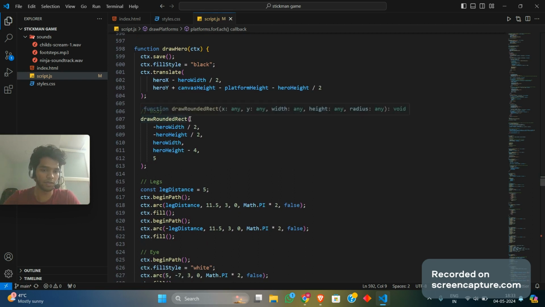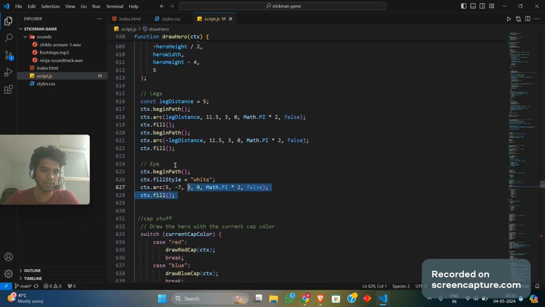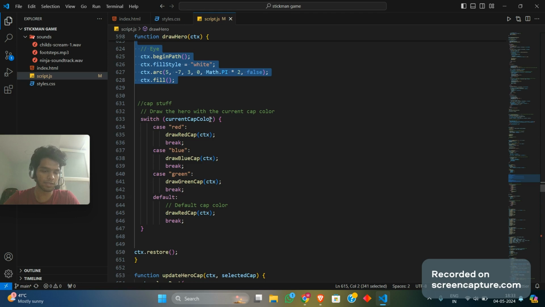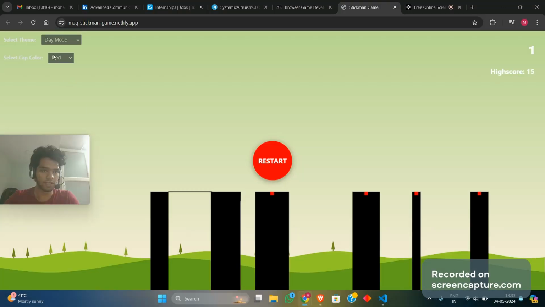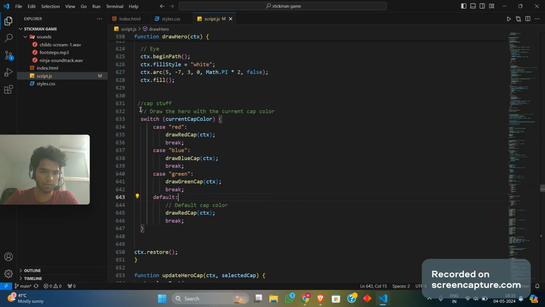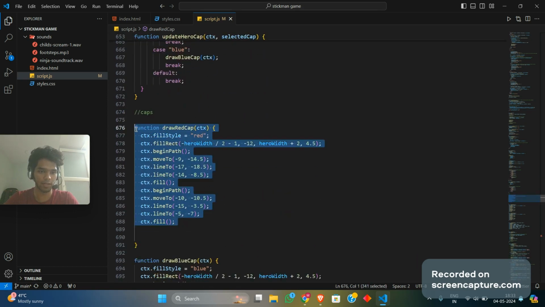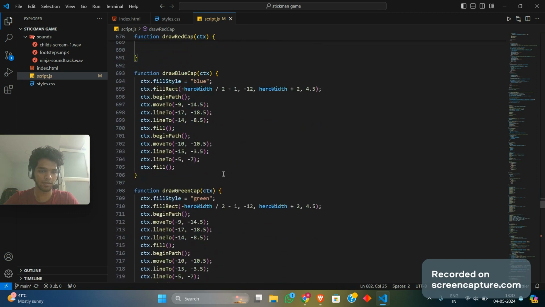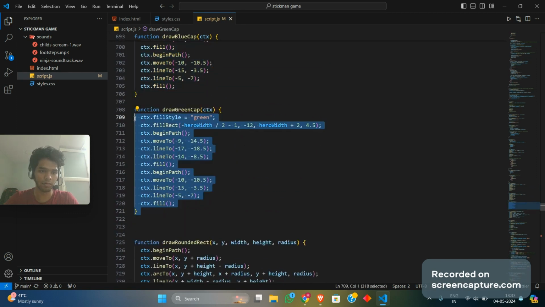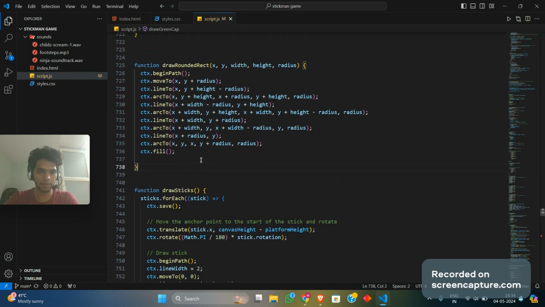Similar to what we've seen above, we have its body, its legs, and its cap that was given to us, but I did some additional stuff inside the cap as we can change its color from red, blue, and green. Right, so I have a particular switch case that accepts the current cap color from the drop down and moves into red, blue, or green switch cases. If it matches, they move into their particular functionalities where we're changing the color to red, similarly to blue, and so on for green.